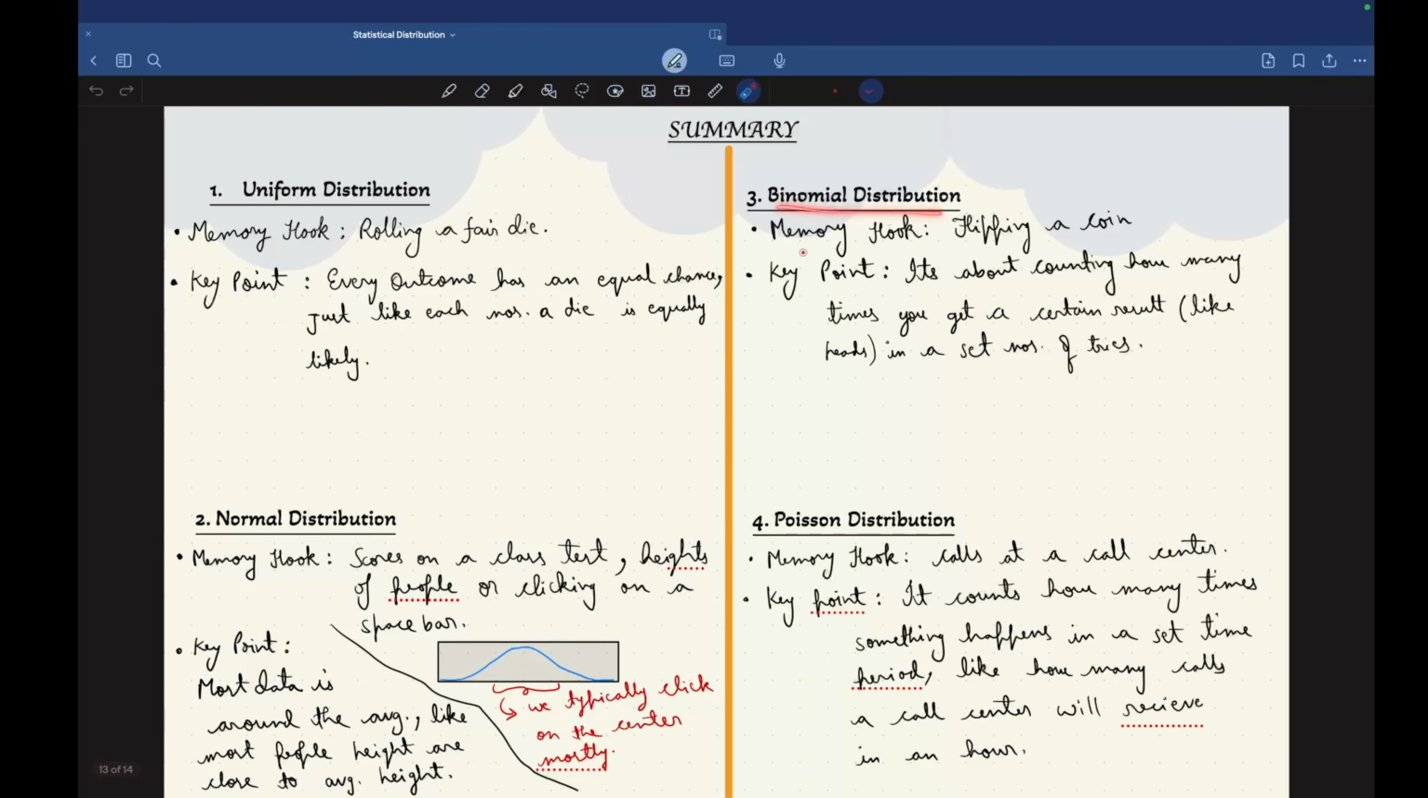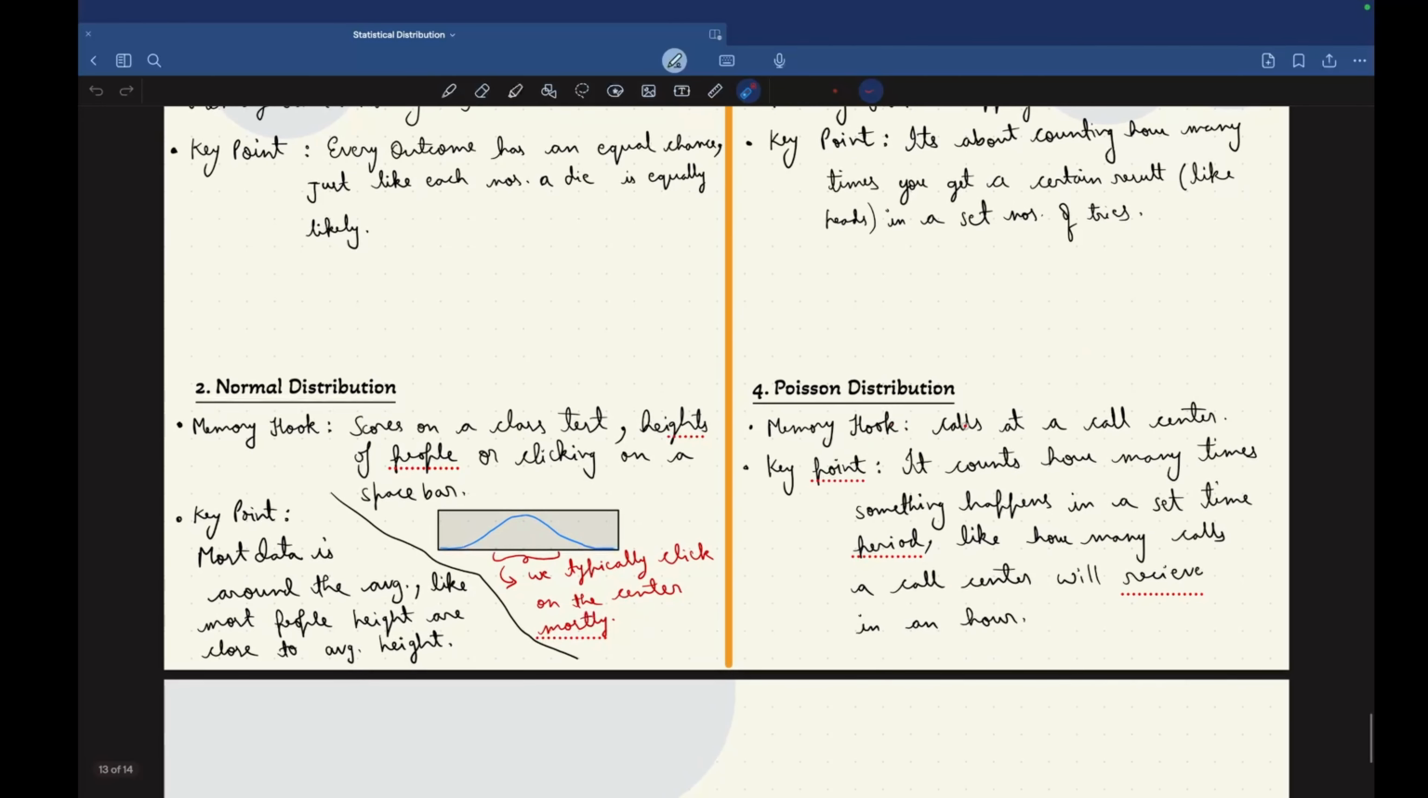Binomial distribution. Memory hook: flipping a coin. Key point: it's about counting how many times you get a certain result, like heads in a set number of trials. Poisson distribution. Memory hook: calls at a call center. Key point: it counts how many times something happens in a set time period, like how many calls a call center will receive in an hour.